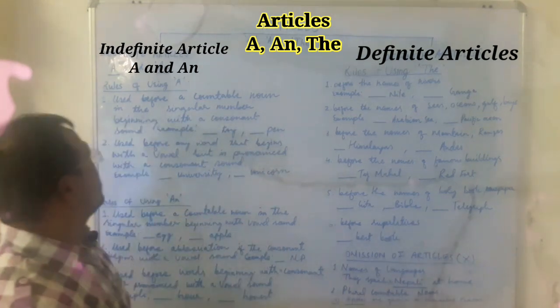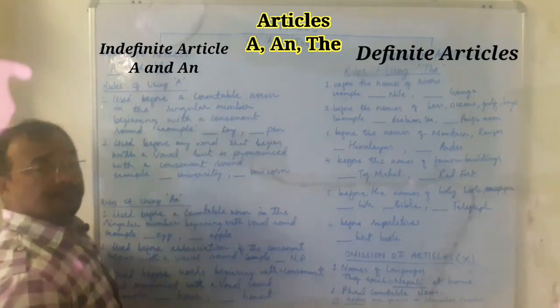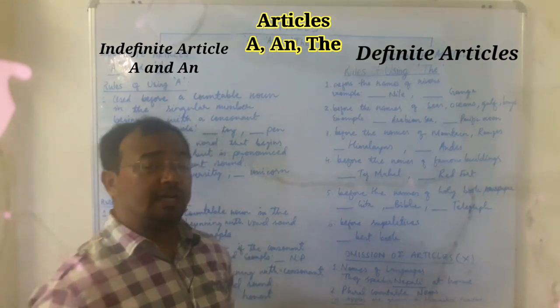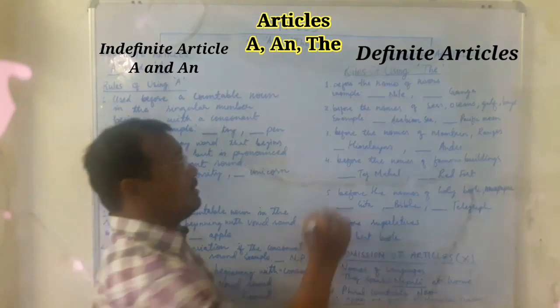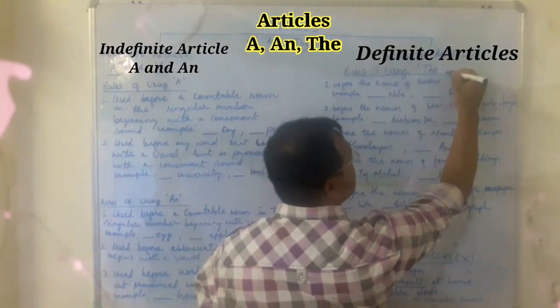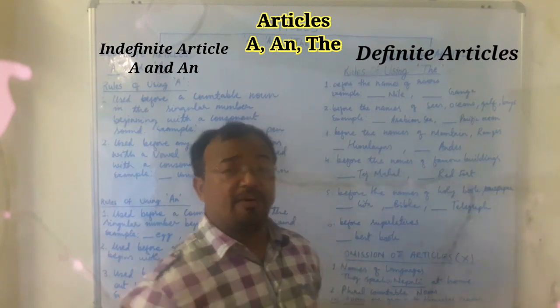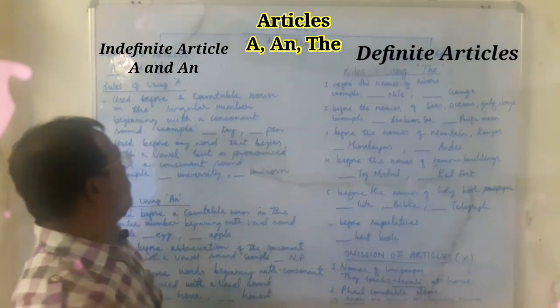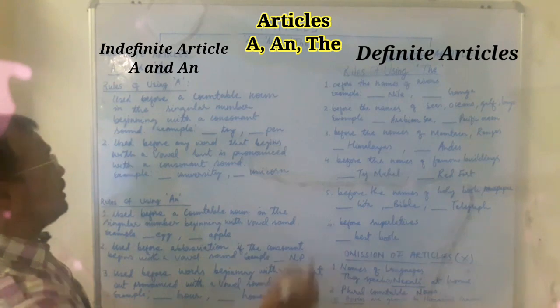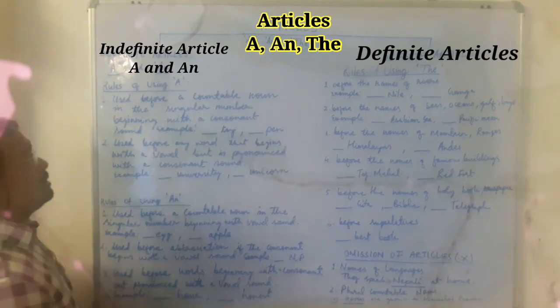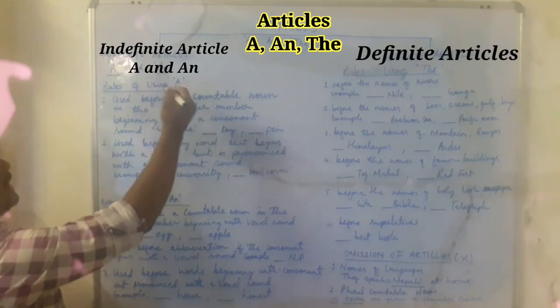Indefinite articles refer to a and an. So where you use the words a and an, they are called indefinite articles, and the definite article is the. So the refers to the definite article. Now the rules, where to use all these a, an, and the. One by one I'll discuss the rules.